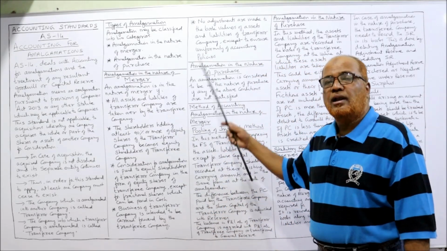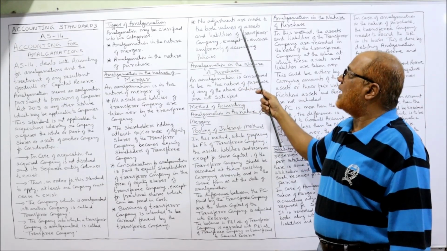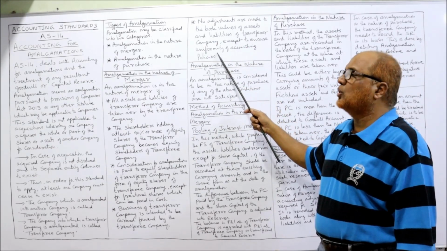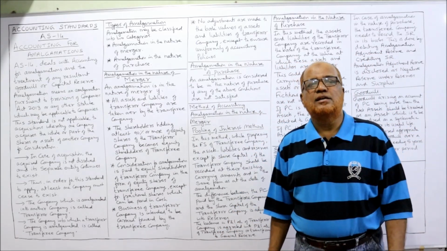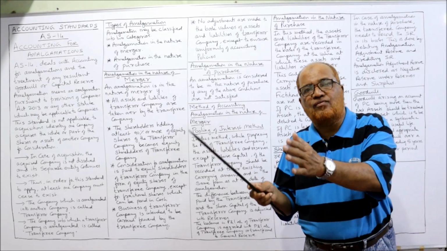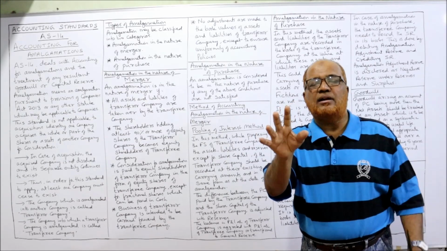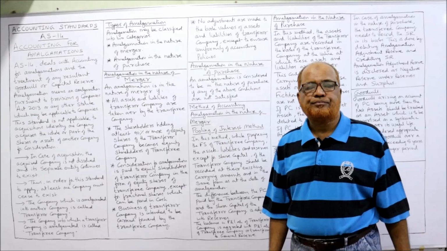Fourth condition. Last condition: no adjustment is made in the book values of assets and liabilities of the transferor company except to ensure uniformity of accounting policies. Another condition says the values of assets and liabilities of the transferor company, the same values of assets and liabilities should be recorded in the books of the transferee company.